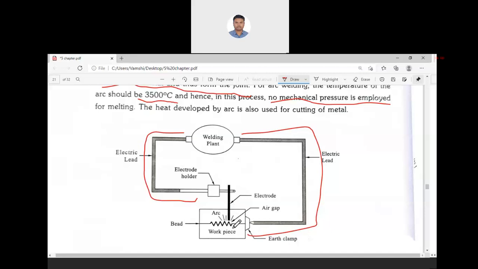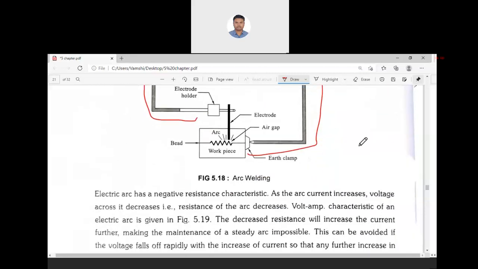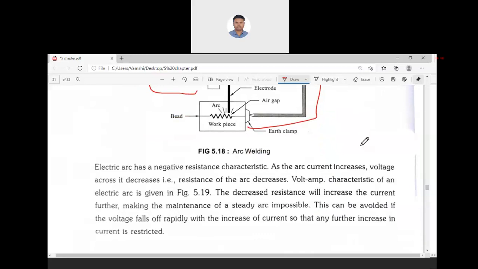This arc will naturally produce heavy temperatures that will melt the electrode and heat the workpiece. By heating, the electrode will melt and go into the joint, and by heating the workpiece, it will hold that melted welding electrode. So electric arc has this negative resistance characteristic. That means as the current increases, the voltage decreases.